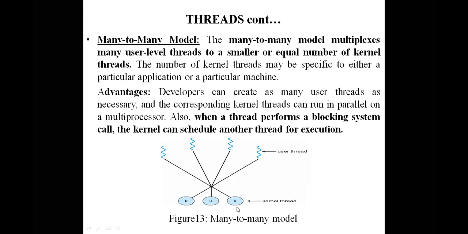Kernel threads are always fewer than the user level threads. We do not need to create an individual kernel thread for each user level thread. Okay, 4 user level threads are assigned to 3 kernel threads, so that if one thread sends a blocking system call, the remaining threads will not be blocked here. Why? Because those are assigned to the remaining 2 kernel threads. Likewise, we can solve the problems of many to one and one to one.